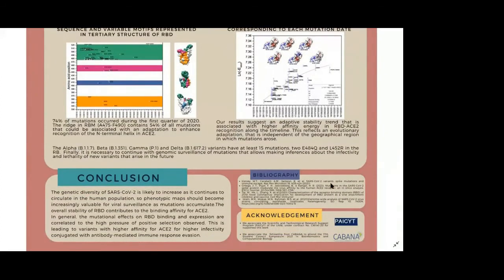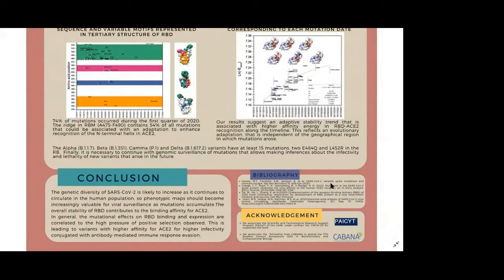The alpha, beta, gamma, and delta variants have at least 50 mutations, including E484Q and L452R in the RBD. Finally, it is necessary to continue with genomic surveillance of mutations, which allows making inferences about the infectivity and lethality of new variants that arise in the future.